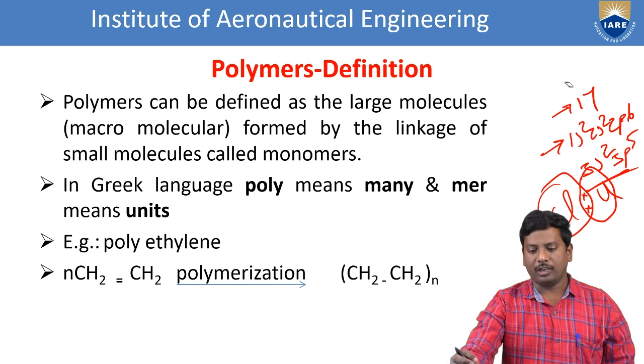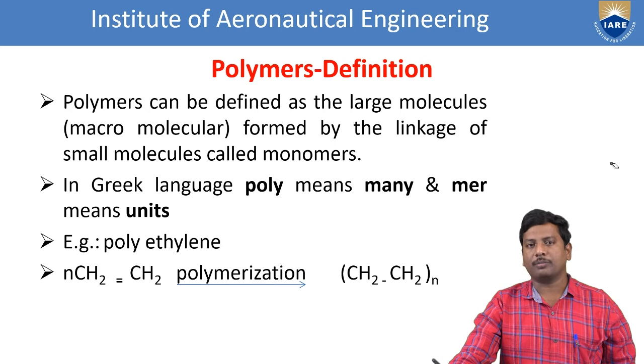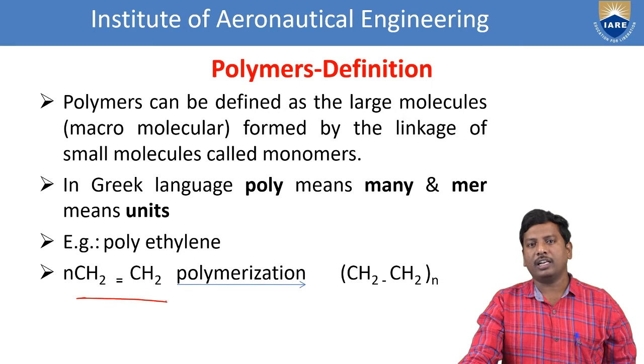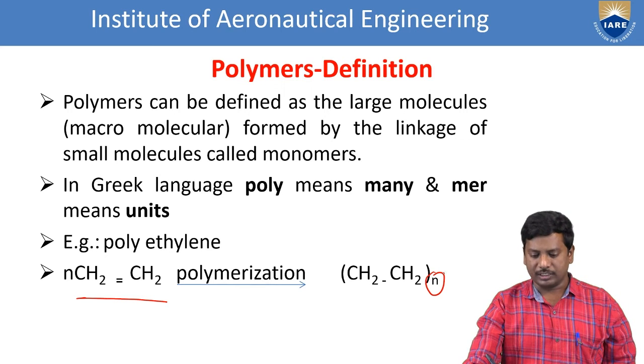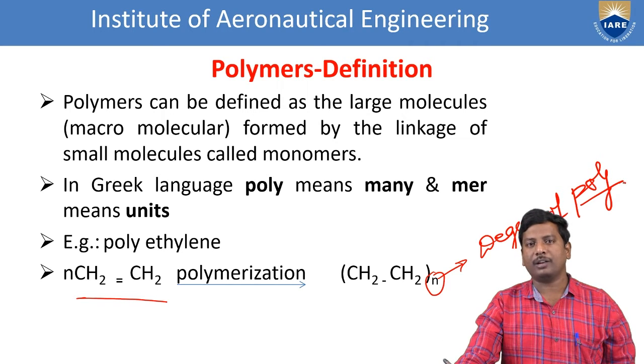The example of the polymers is polythene. In our daily domestic use, we have polythene bags. What is the monomer? Ethylene. What is the formula for ethylene? C2H4. And the structure is CH2 double bond CH2. That means when n moles of the ethylene molecule undergoes polymerization, it gives n moles of the polythene, where n represents the degree of the polymerization. So n represents the total number of the monomers involved in a polymer.